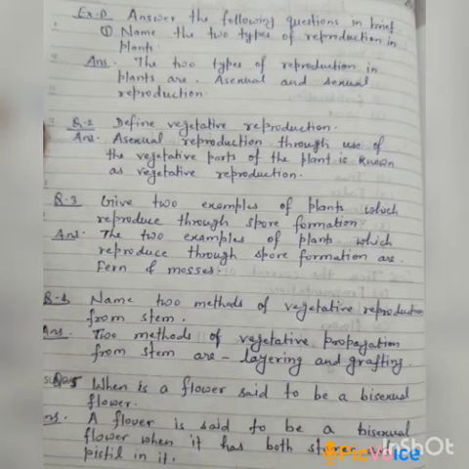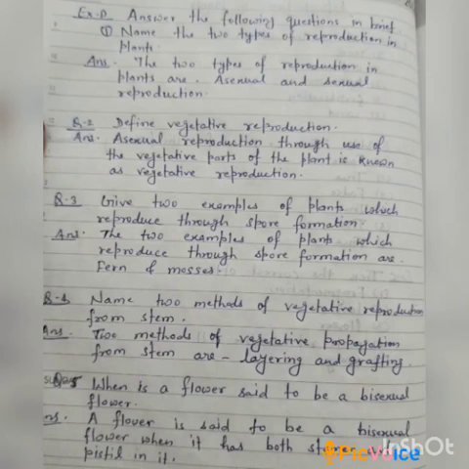Question number 3: give two examples of plants which reproduce through spore formation. The two examples of plants which reproduce through spore formation are fern and mosses. Question number 4: name two artificial methods of vegetative propagation from stem. The two artificial methods of vegetative propagation from stem are grafting and layering.